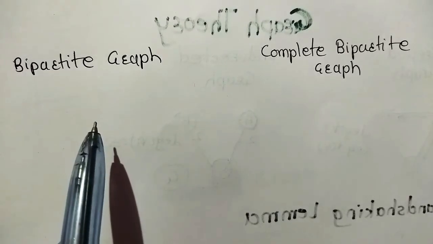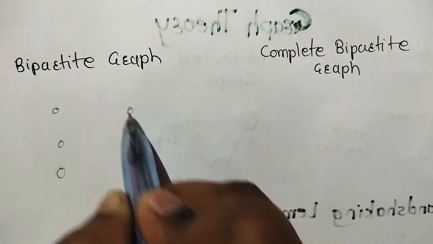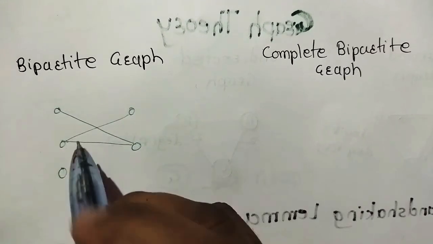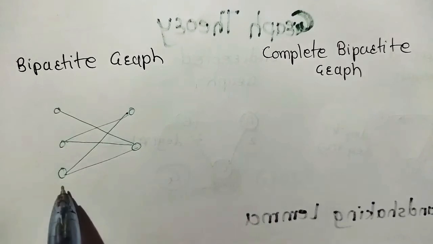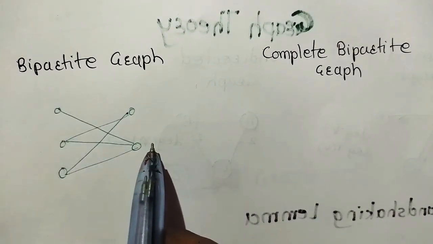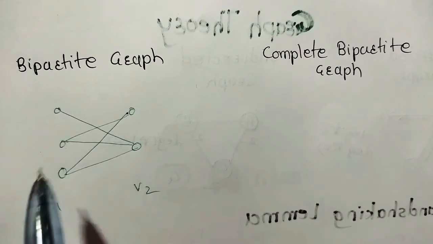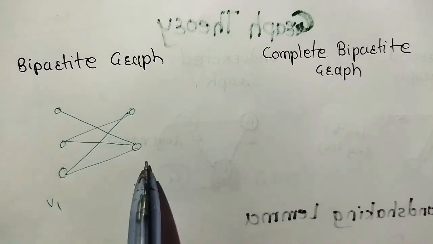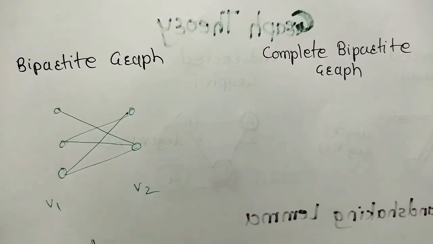Next graph is the bipartite graph. Now what is a bipartite graph? If these are the vertices, okay, these edges are connected to it. Now this is a bipartite graph. Means what? Each vertex is connected to a vertex in V2. This is the V1 set and this is the V2 set. Vertices are connected to the vertices in the second part. Okay, this is called a bipartite graph. Means there are 2 partitions.